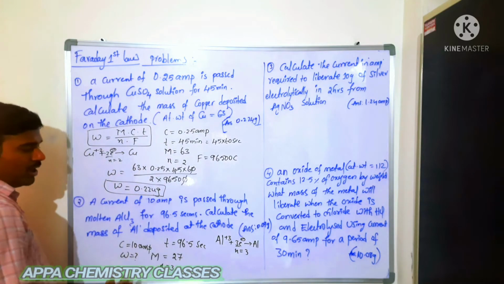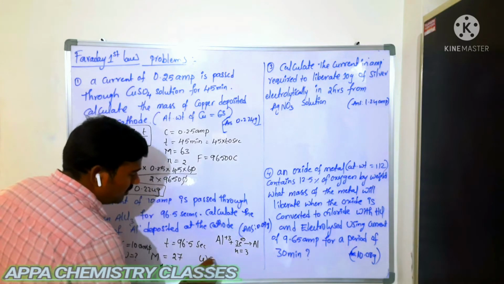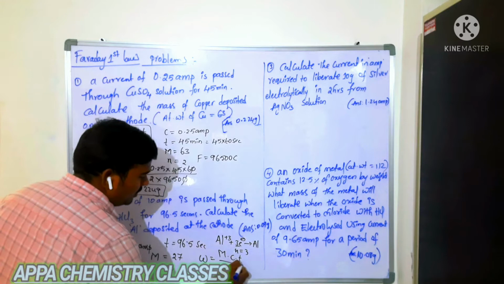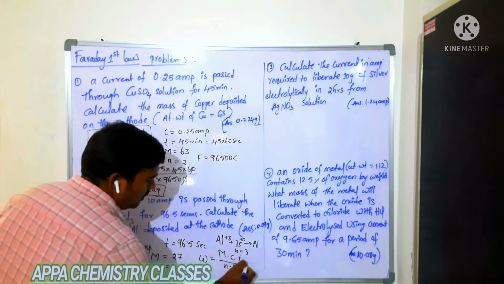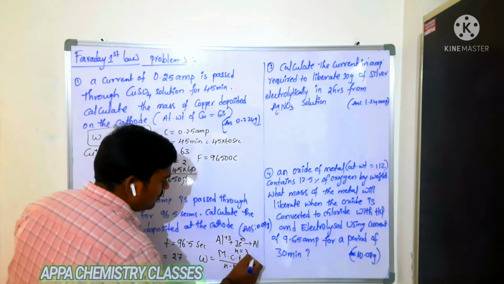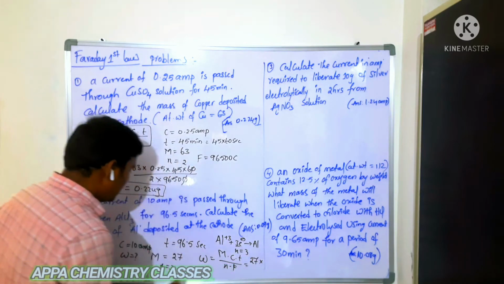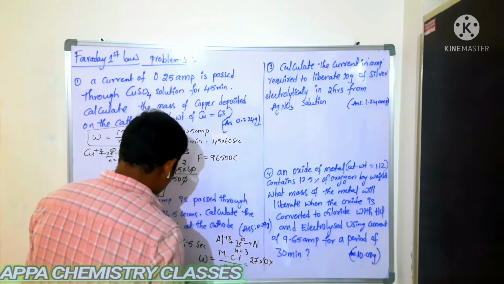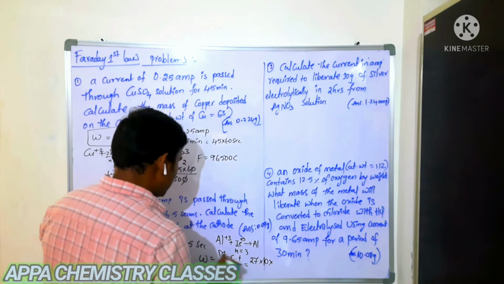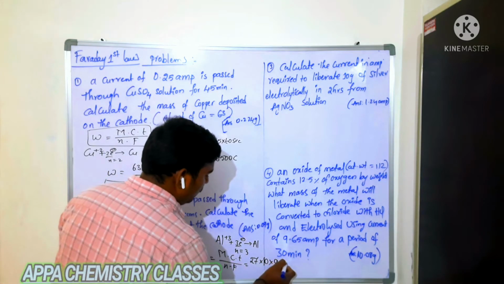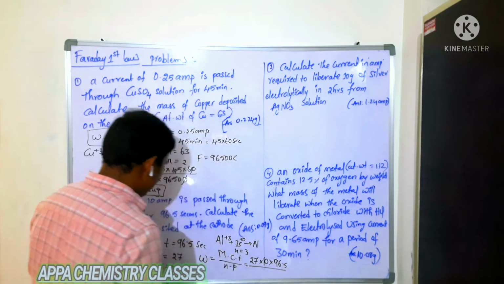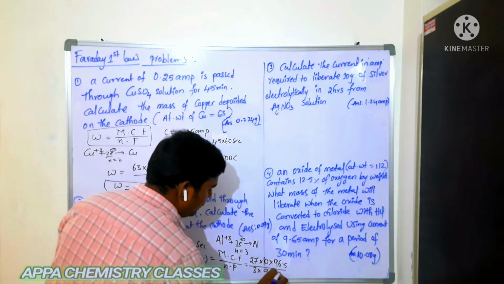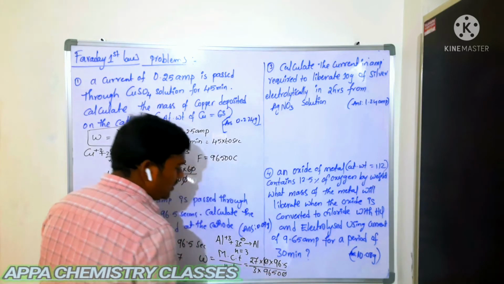Now we know all the values. Substitute in the formula: W is equal to M into C into T by N into F. M is 27, current is 10, time is 96.5 seconds, divided by N which is 3, into 96,500 coulombs. The zeros get cancelled.